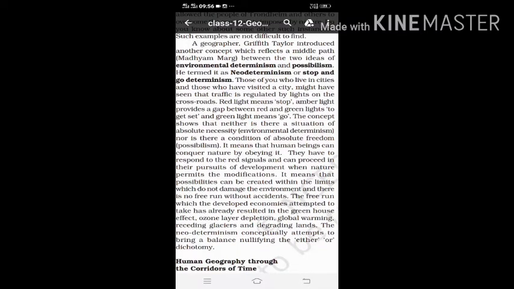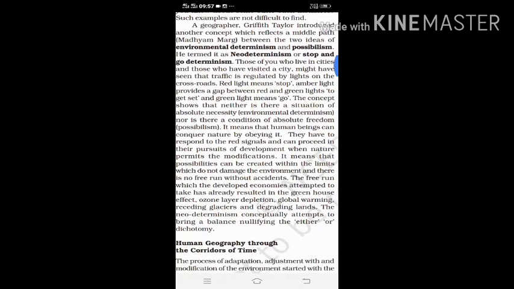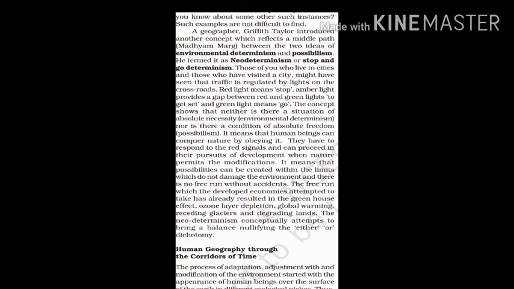Giving you an example which is in the book: when you step on a road, you see traffic lights at a crossroad. You notice red light means stop, amber light means get set, and green light means go. This way, if we obey nature, we can conquer nature without any doubt.